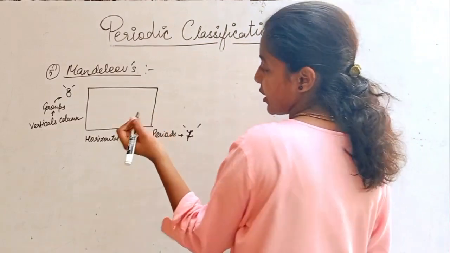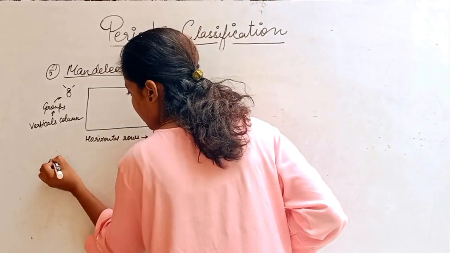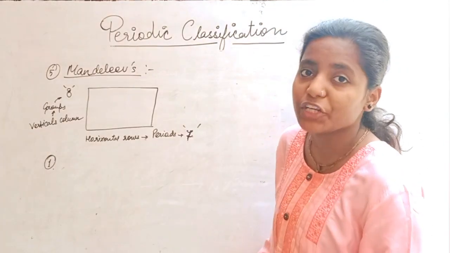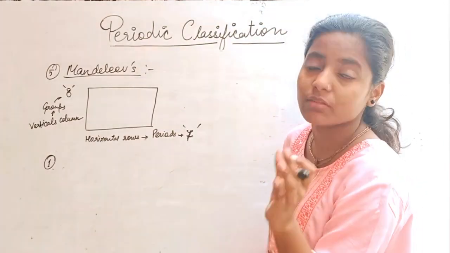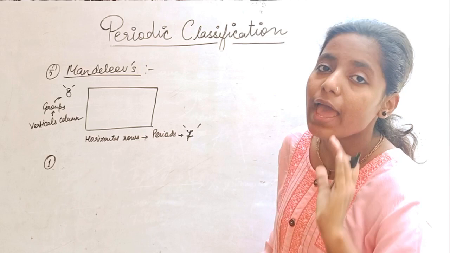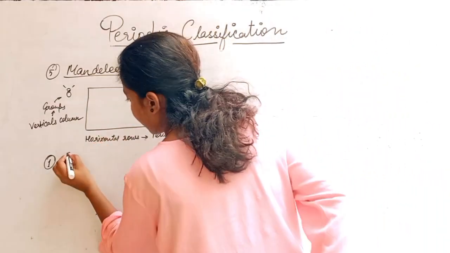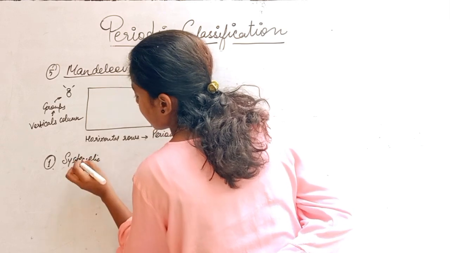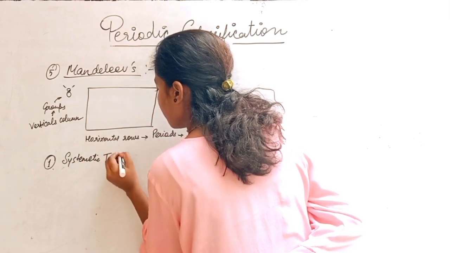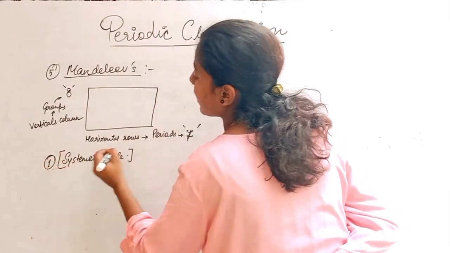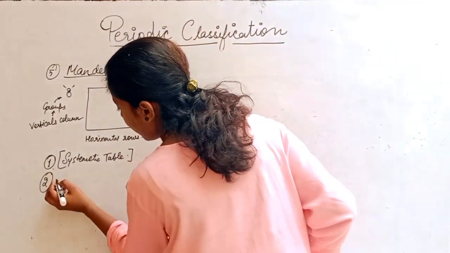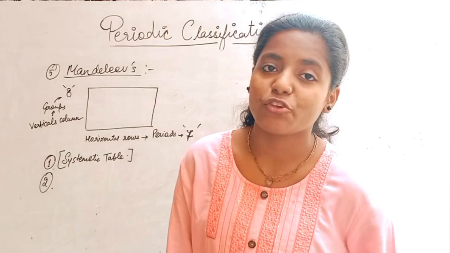Now, what are the observations for Mendeleev's periodic table? It was found that at that time, Mendeleev's periodic table was the most systematic table ever seen. What I can write is, it was the most systematic table ever seen. Secondly, he predicted future elements.